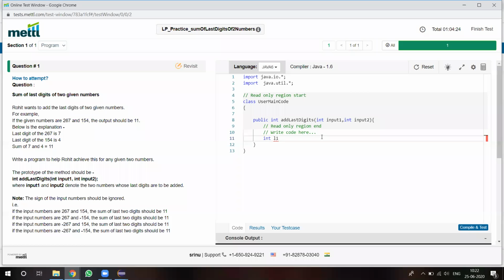I'm taking two variables, L1 comma L2. L1 equals input 1 modulo 10.